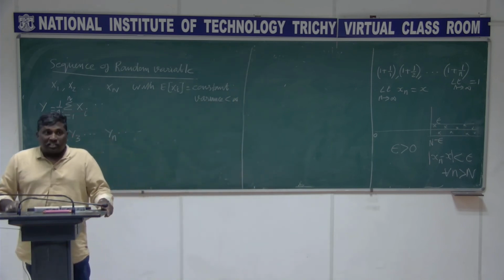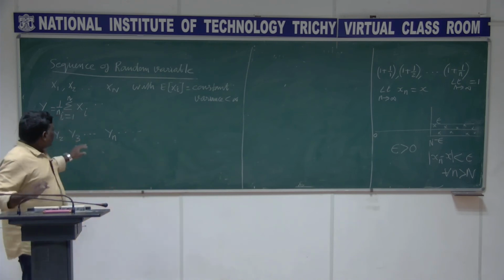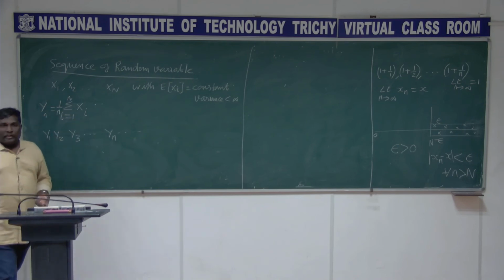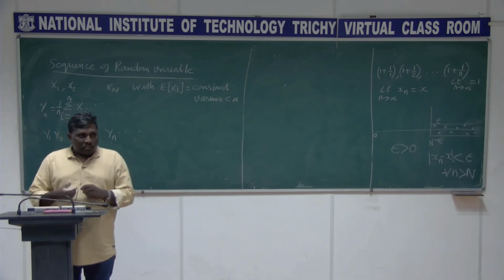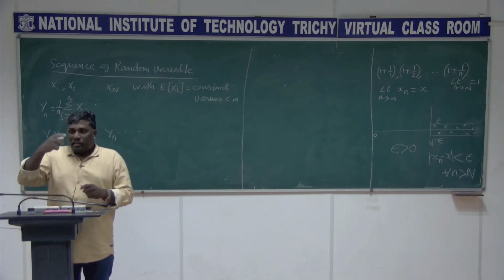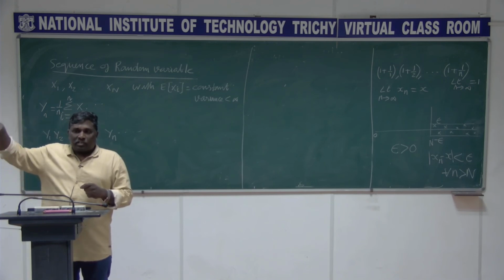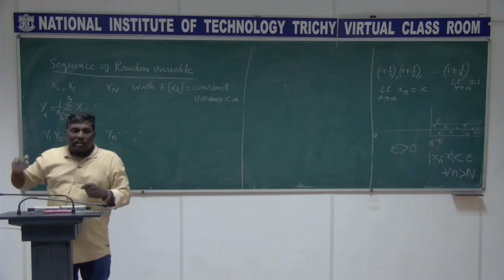Then I am constructing a random variable. What is the constructed random variable? It is yn, which is 1 by n sigma i equal to 1 to n of xi. It means that the first random variable is x1. The second, y2, is x1 plus x2 divided by 2. Then x1 plus x2 plus x3 divided by 3, and so on, it goes like that.